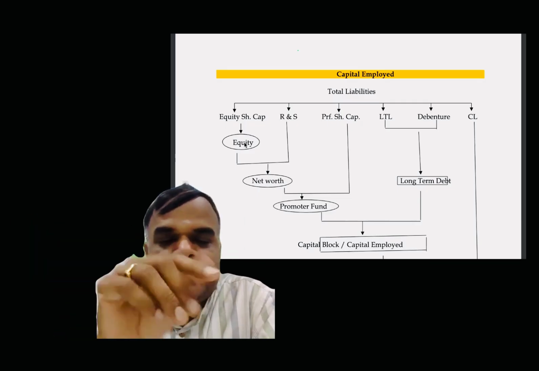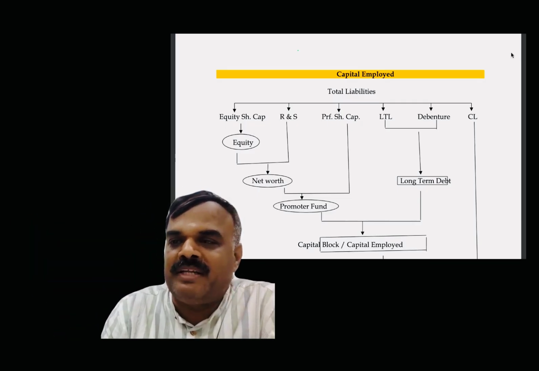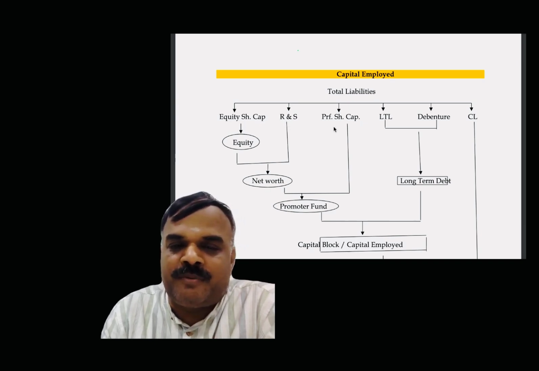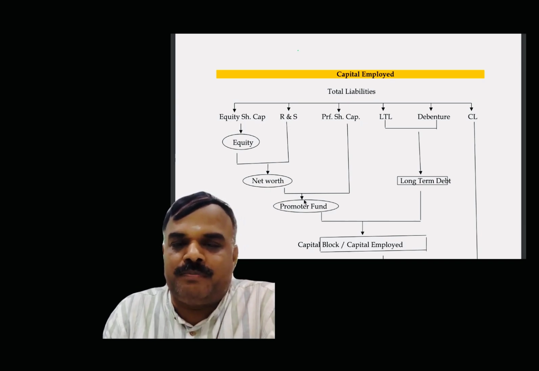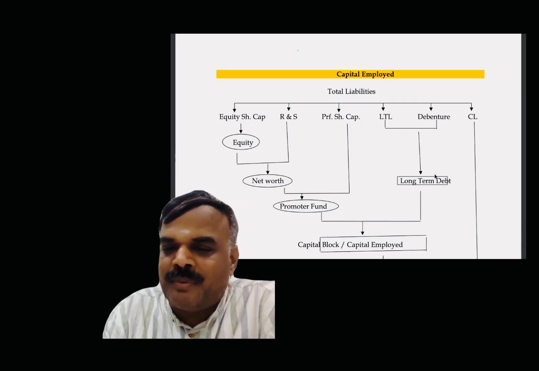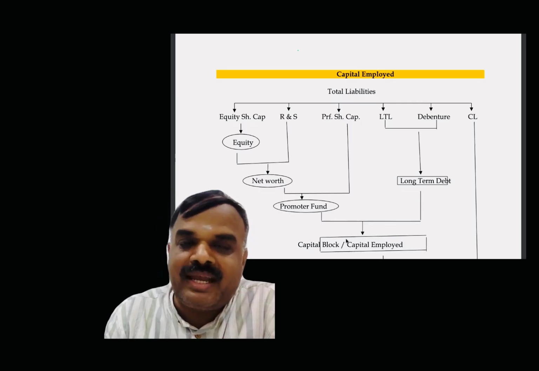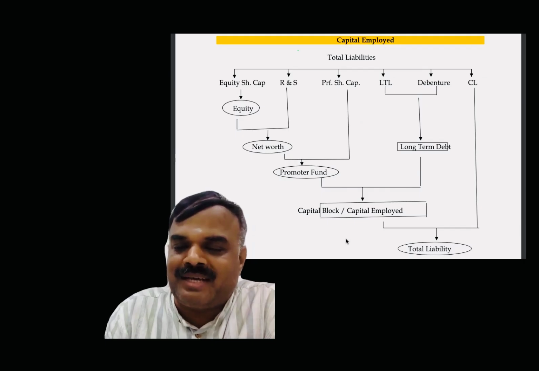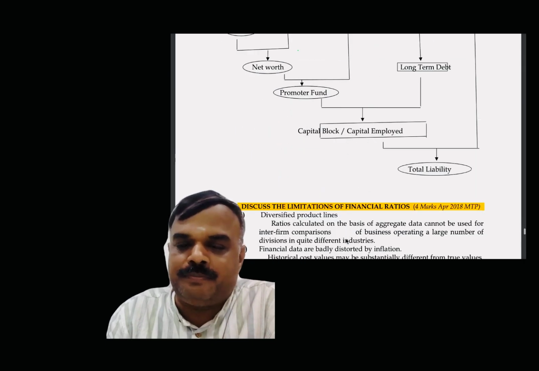Equity plus reserves and surplus is called net worth of the company. Equity plus reserves and surplus plus preference share capital is called promoter's fund. If I add long-term loan and debentures, they are called loan fund. If I add the loan fund, then it is called capital block, also called capital employed. Capital employed plus current liability is equal to total liability.